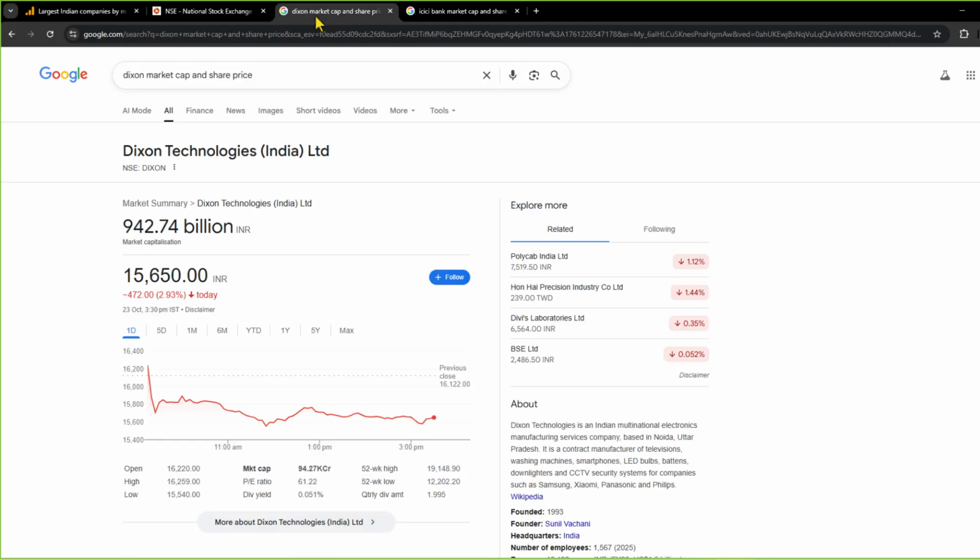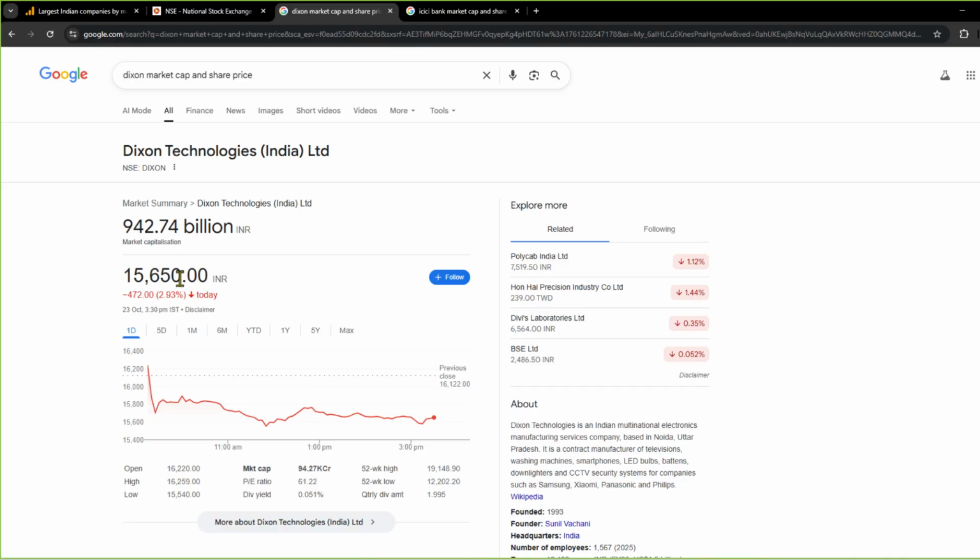So here I have the information of Dixon Technologies. The market capitalization of Dixon Technologies is 942.74 billion rupees, and the current market price or the share price is 15,650 rupees. Meaning, if you want to buy one share of Dixon Technologies, you will have to pay this amount.